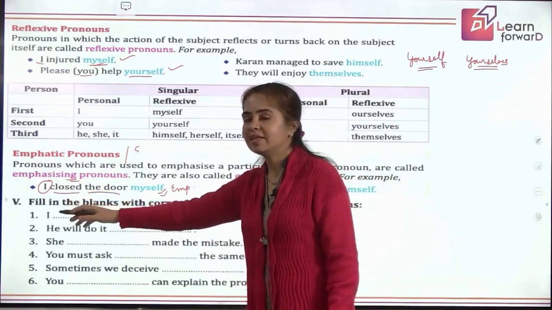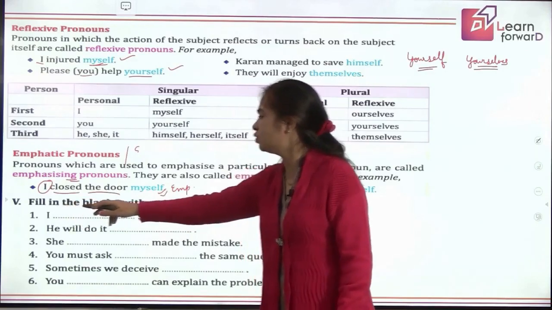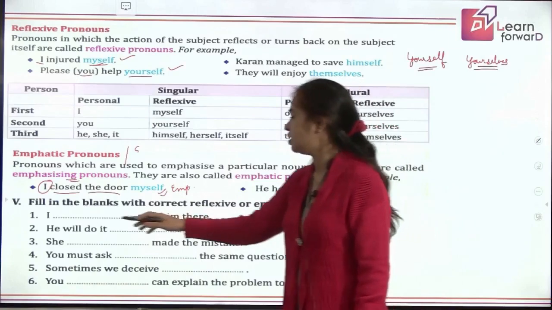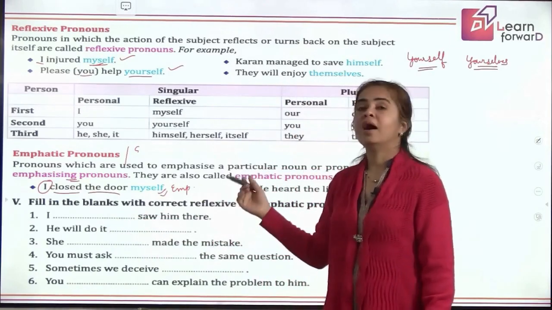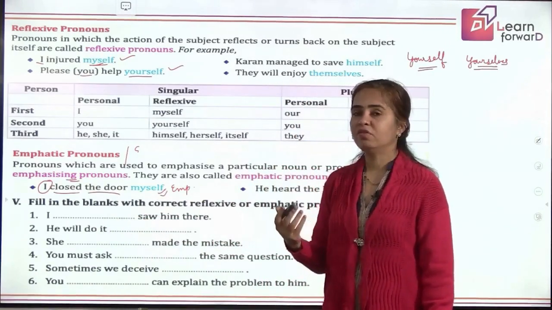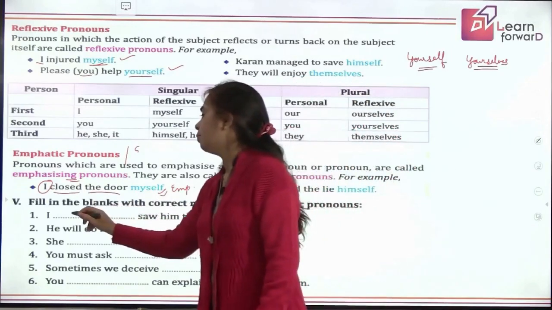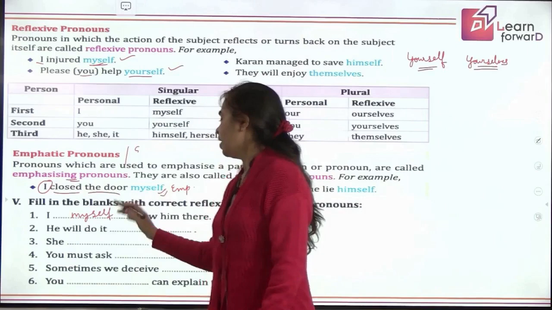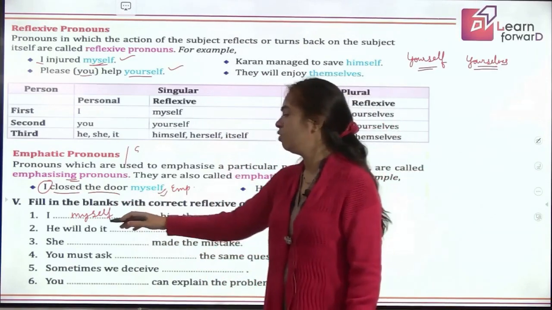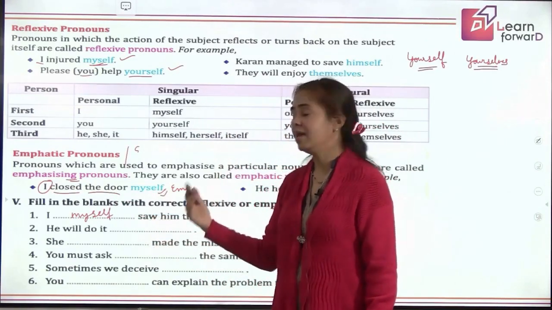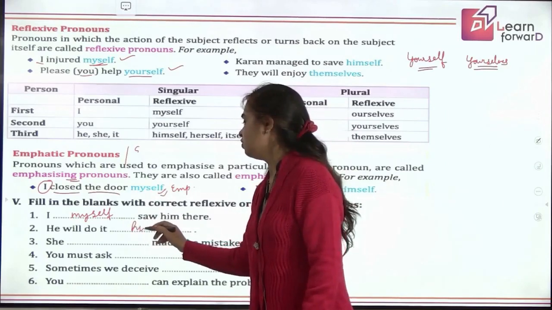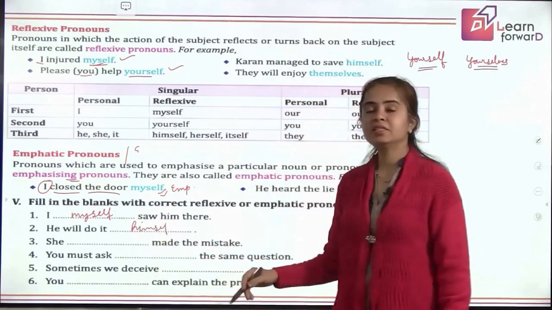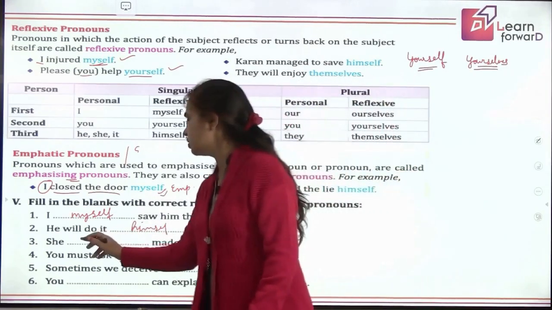Now let's do an exercise then to check out what you have understood. Fill in the blanks with correct reflexive or emphatic pronouns. So let's see. I. For I, which emphatic or reflexive pronoun do you use? Myself. Yes. I myself saw him there. He will do it himself. Good. For he, we use him. She dash made the mistake. She herself made the mistake.